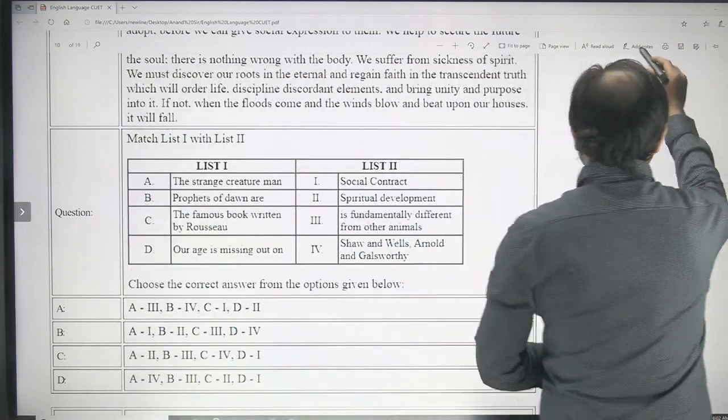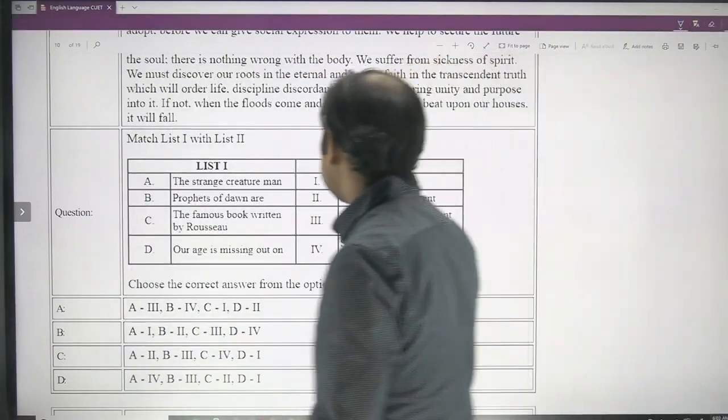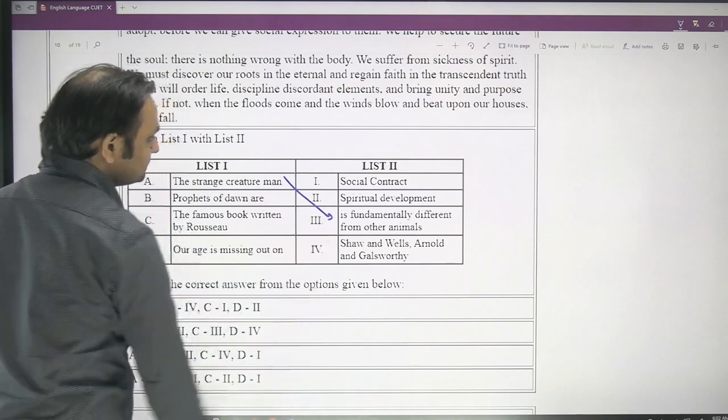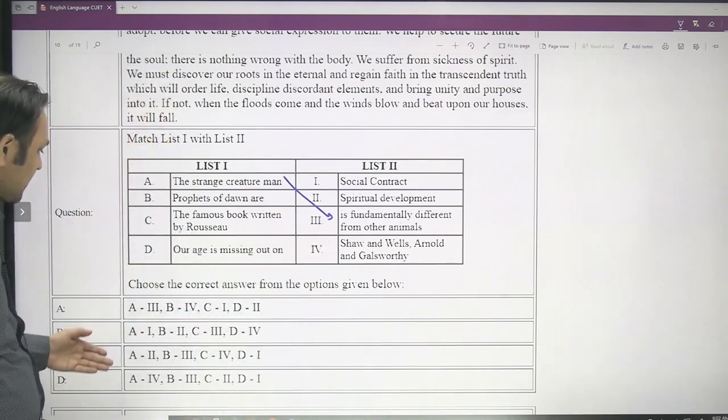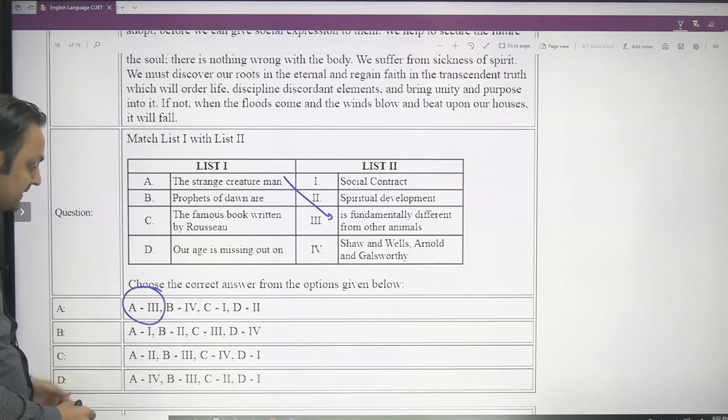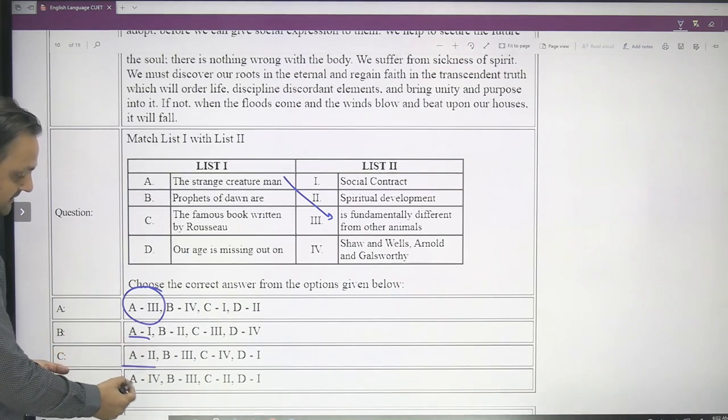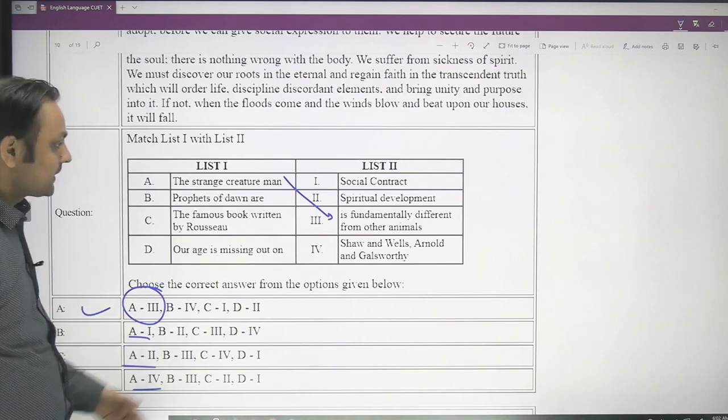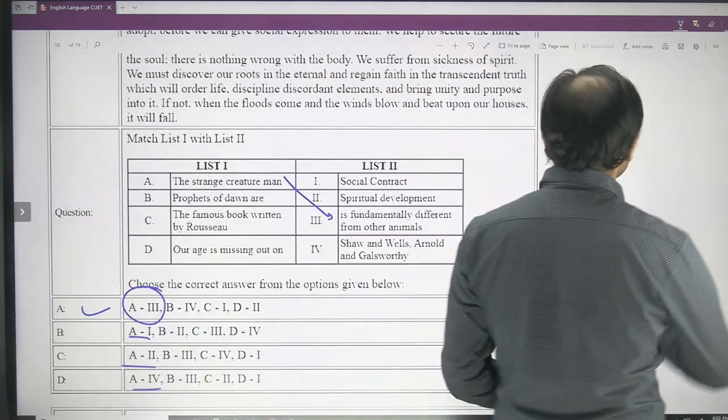So man is fundamentally different from other animals. Now A matches with 3, and you find this A3 combination only here. In no other options do you find this A3 combination. So you don't need to check any further. The obvious answer is A. And this is easy, you can see.